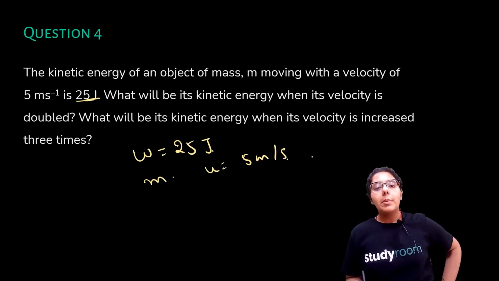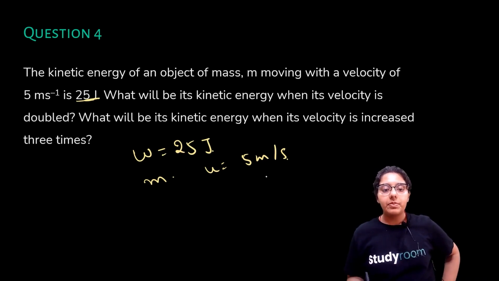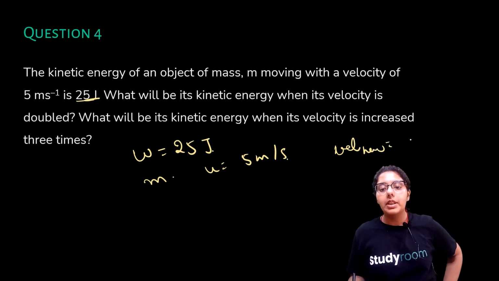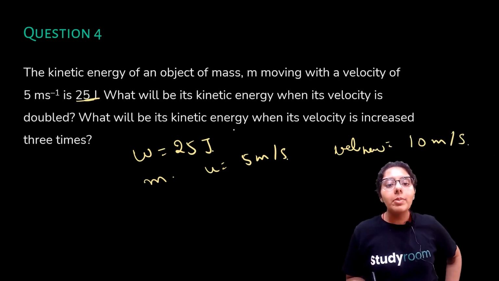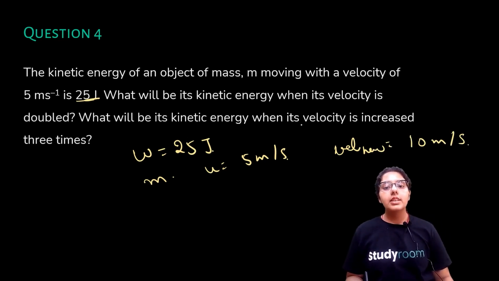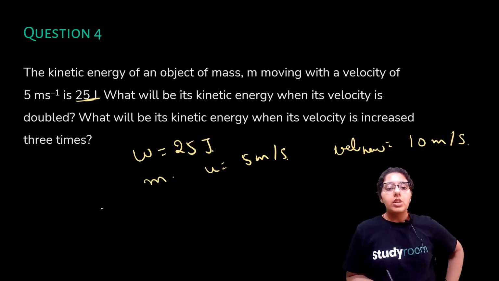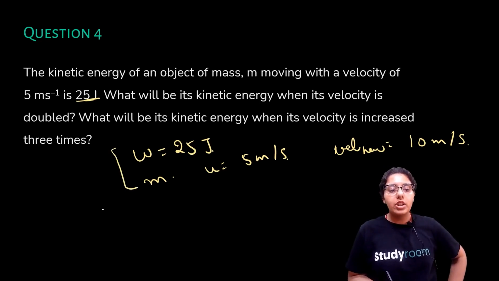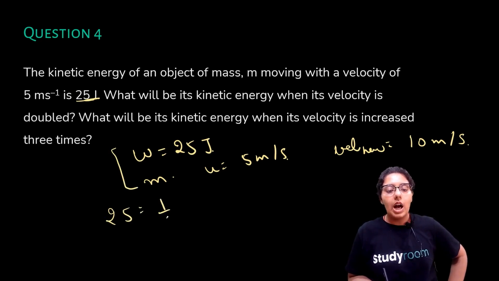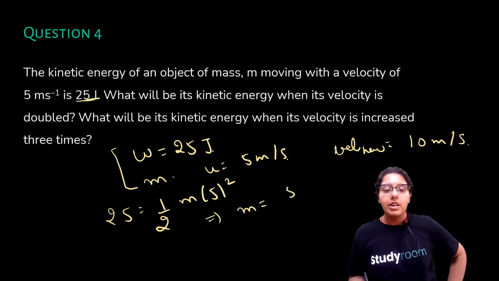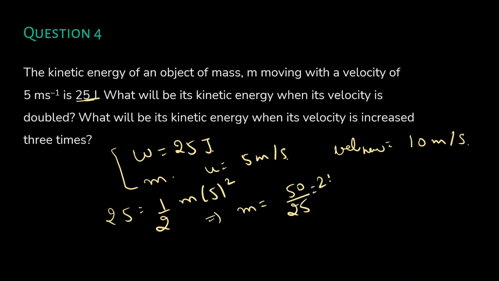So if your velocity is doubled, your new velocity is double of 5, which is 10 meter per second, right? Firstly, your kinetic energy initially is 25, equal to half m 5 square, half mv square, right? So what is your mass? Let's calculate the mass. Mass is 50 by 25, which is equal to 2 kgs.